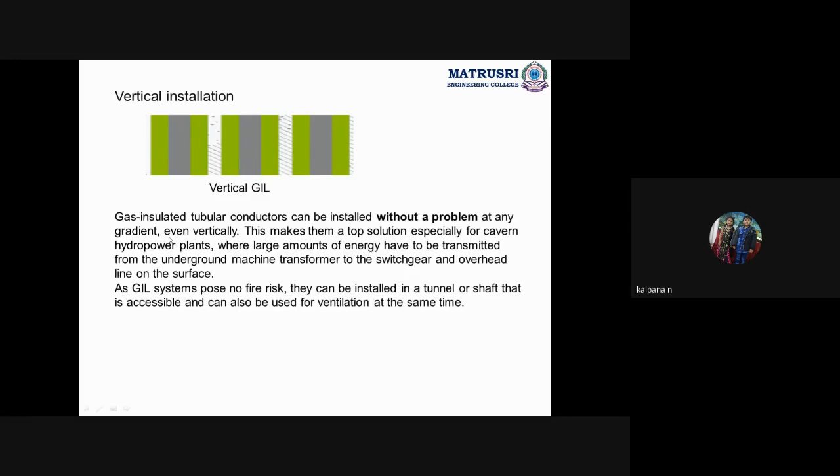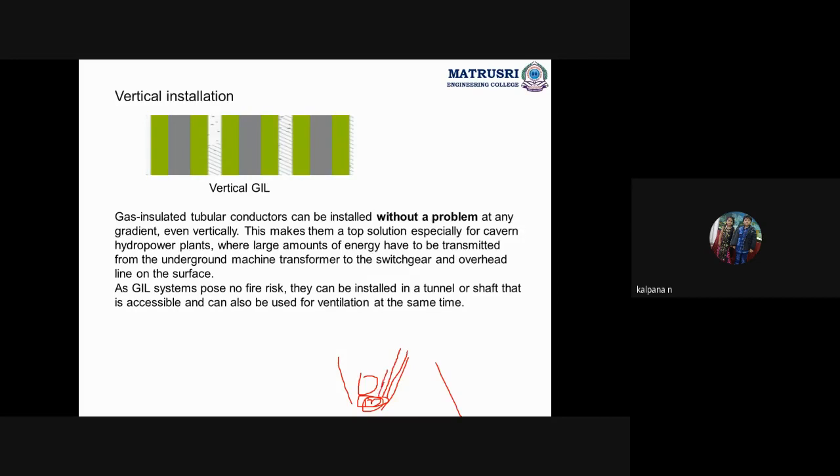So from that hydropower plant, the generated power, in order to bring that power from the lower place to the upper place, we are not using the normal GIL there, but we can use vertical GIL. So here there are hydropower plants, one hill and another hill, and at this place we are using the hydropower plant, and in order to bring the power from this, we cannot make a hole in the hill, right? So what we do is place the GIL vertically like this.